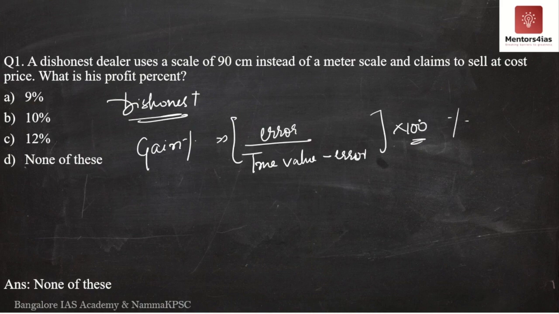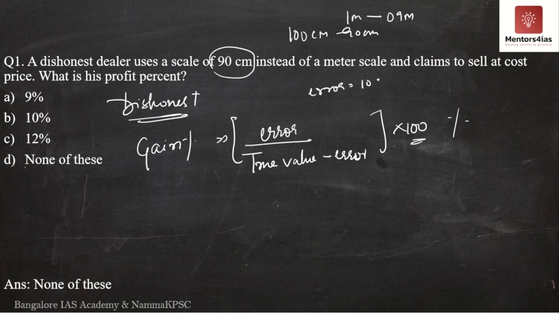This will give you the gain percentage. So if you take this particular problem over here, what is the error? Error is not 90 centimeters. Error is 100 centimeters minus 90 centimeters, or 1 meter minus 0.9 meters. If I am taking it in terms of centimeters, error will be 10 centimeters.